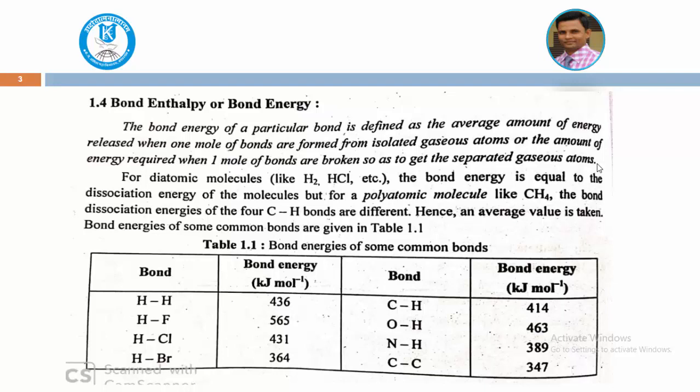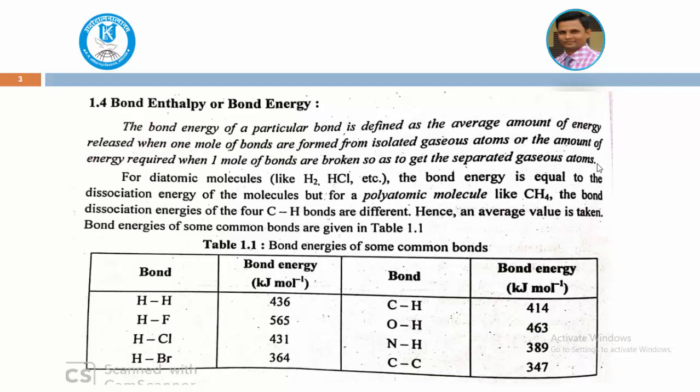Here we can see the H–H bond, that is the H2 molecule. Bond energies are always measured in kilojoules per mole, because the energy is defined per mole. The bond energy for the hydrogen H2 molecule is 436 kilojoules per mole. For the HF molecule it is 565 kilojoules per mole.